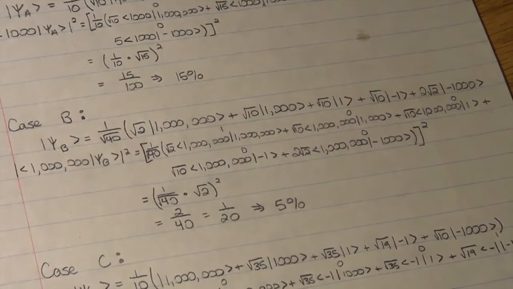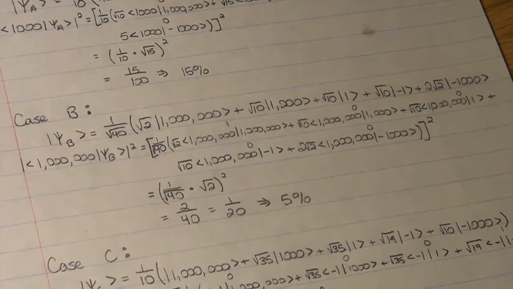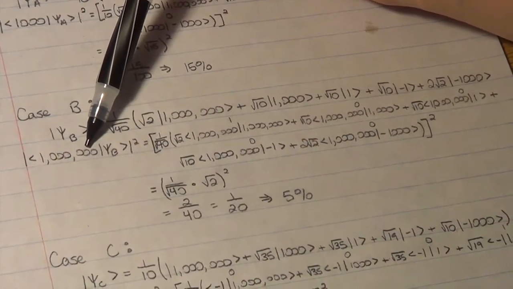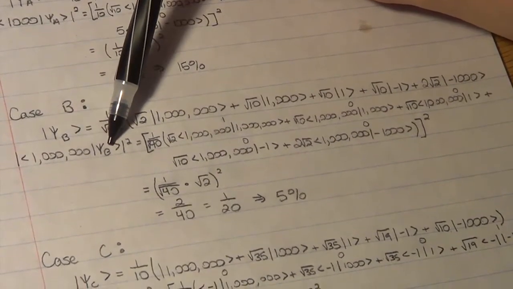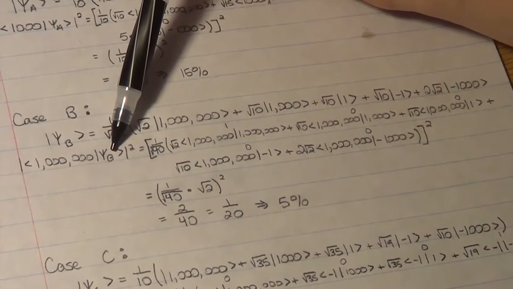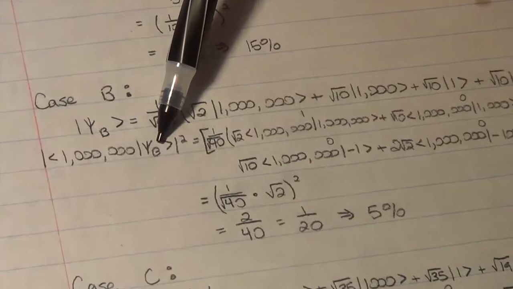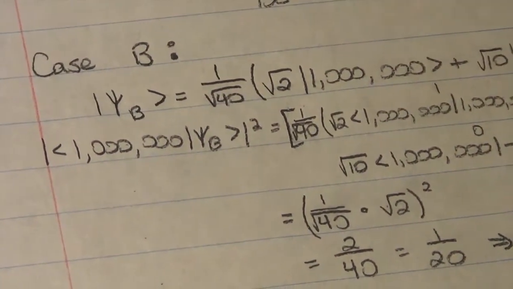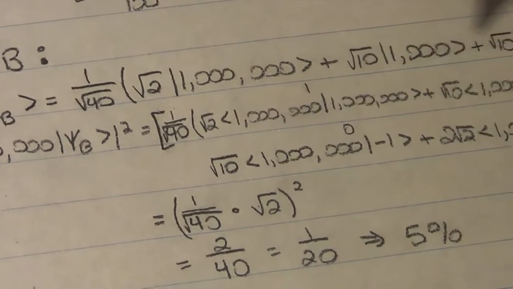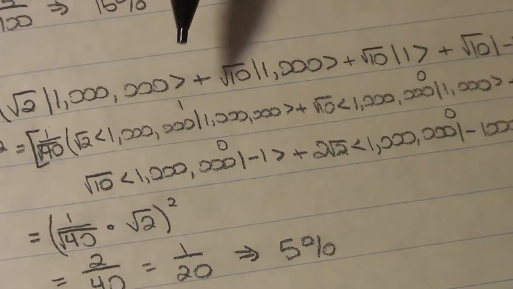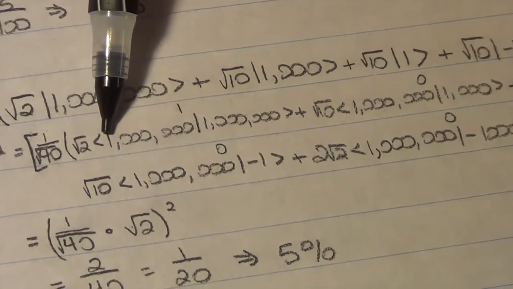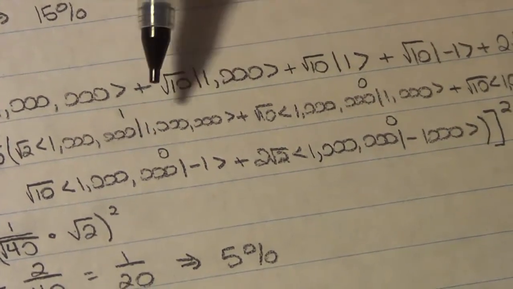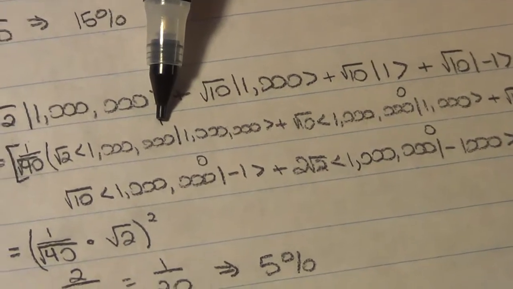You can calculate the probability of your case containing $1 million by putting 1 million as your state in a bra, and the bracket also contains the wave function for case B. When you do this, you substitute each of the values from the wave function into the ket portion of the bracket. So for example, this bracket contains 1 million and 1 million, which in Dirac notation simplifies to 1.